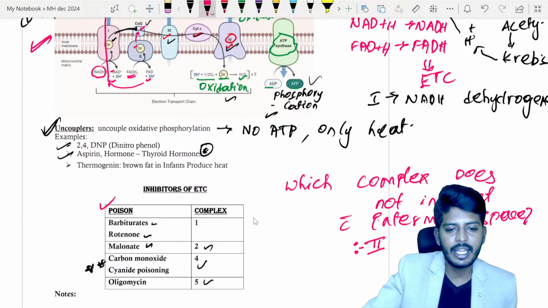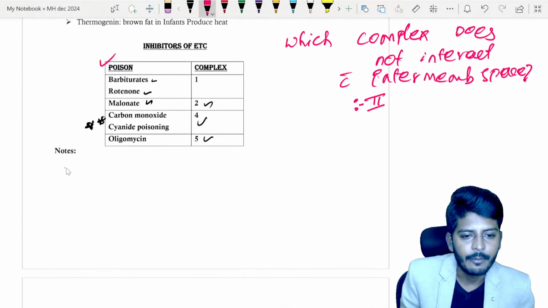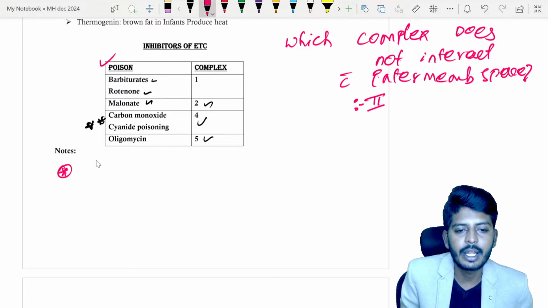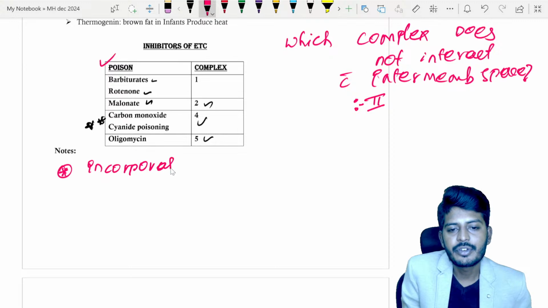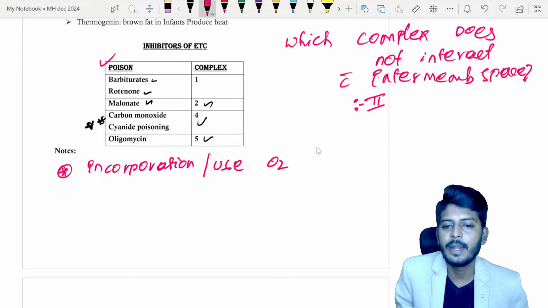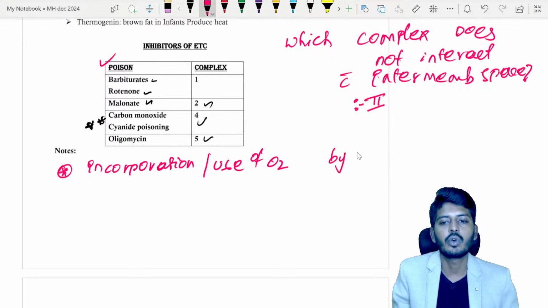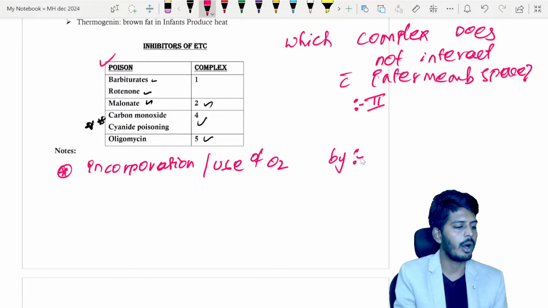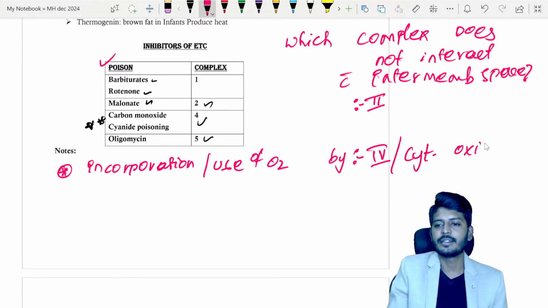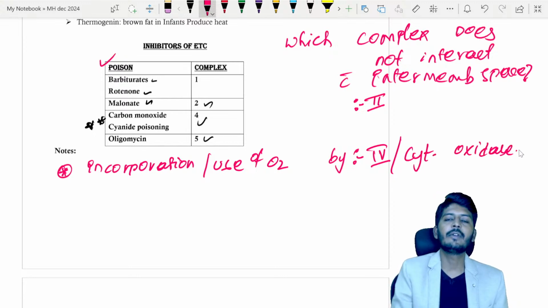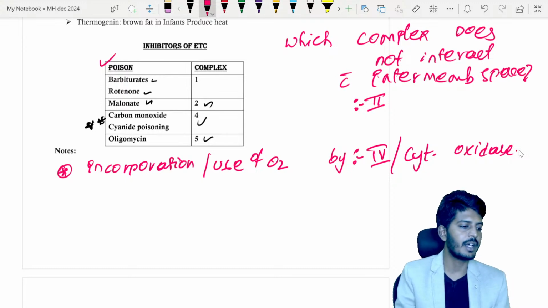Now the next question they can ask you is which complex incorporates oxygen. Incorporation and use of oxygen by which complex? This is also a question which has been asked. That is your complex 4. Complex 4 is also called cytochrome oxidase. Let me quickly tell you all the possible questions which are asked.